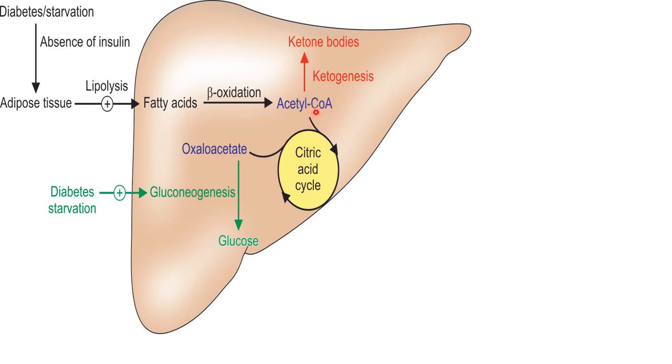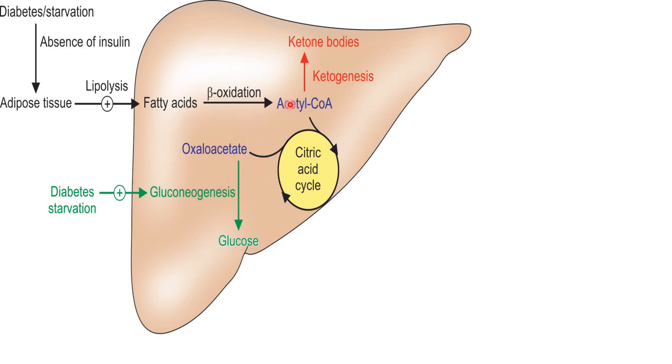Again, in starvation and in diabetes mellitus, oxaloacetate, which is important for the synthesis of citrate for the complete oxidation of acetyl CoA, is utilized in gluconeogenesis for the synthesis of glucose. So there is no easy availability of oxaloacetate.